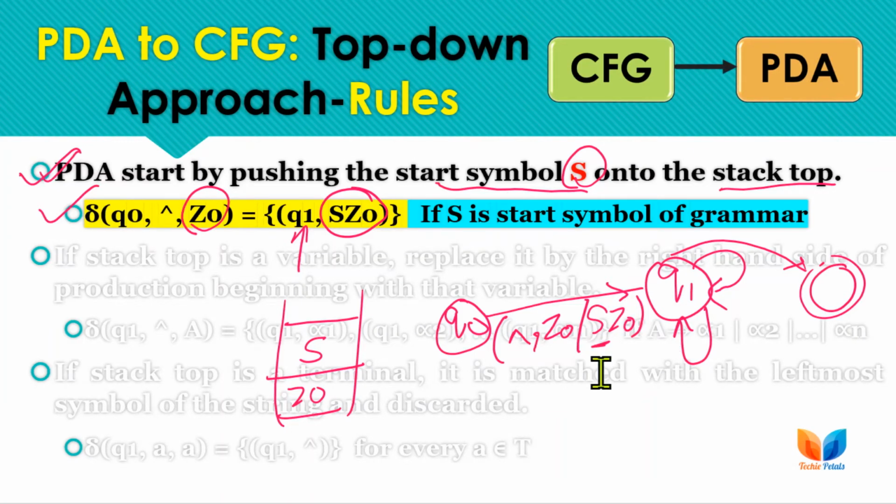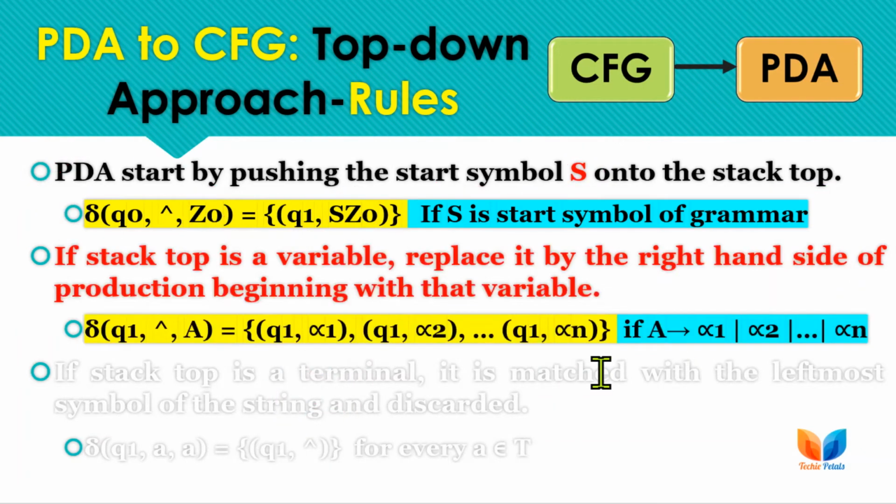Now for the second step: if the stack top is a variable, then we need to replace it by the right hand side of its production rules. For that we have this type of matching transition, where we are at q1 and, without reading any input symbol, the stack top is A. Here capital A represents any variable of the grammar. You have to write this type of transition for all the variables of the grammar.